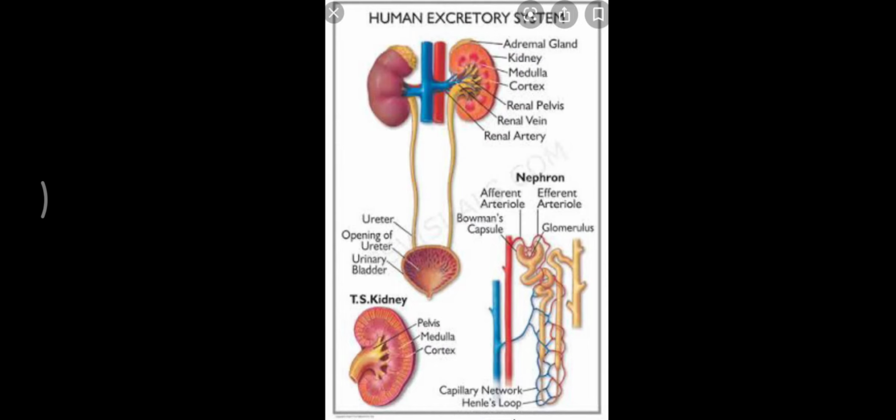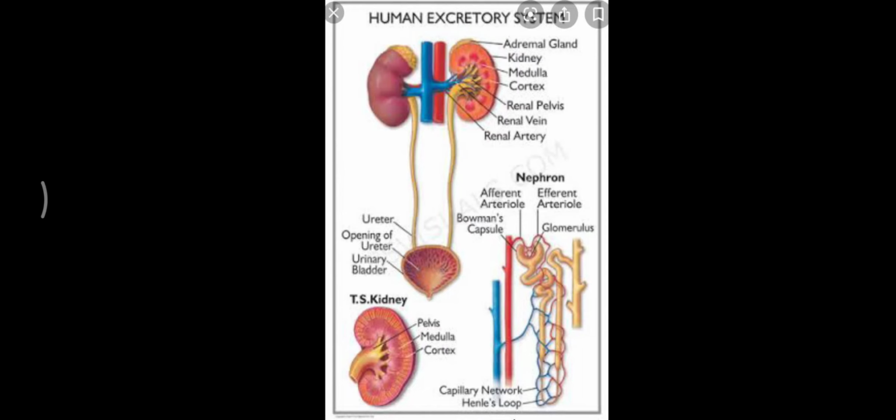Now what is the role of the ureters which are present in pair? Whatever urine is manufactured by the kidney, the ureters carry that urine from kidney to bladder. The bladder is an inverted pear like structure. It has stretchable membranes, so it stores the urine temporarily till it is released out.